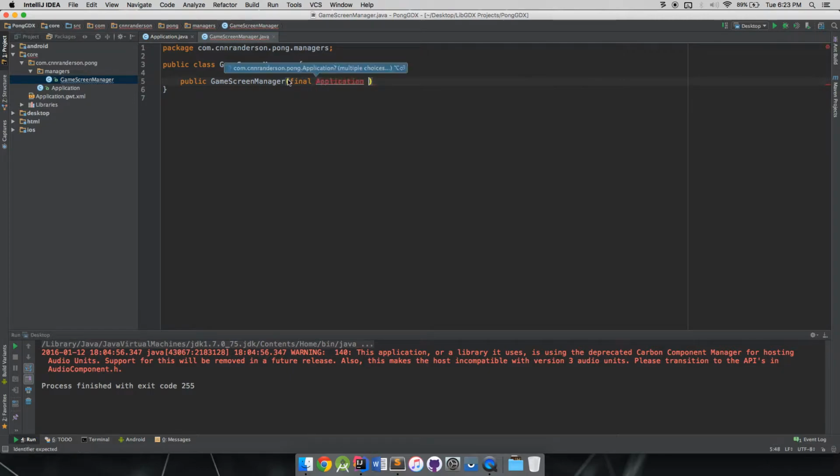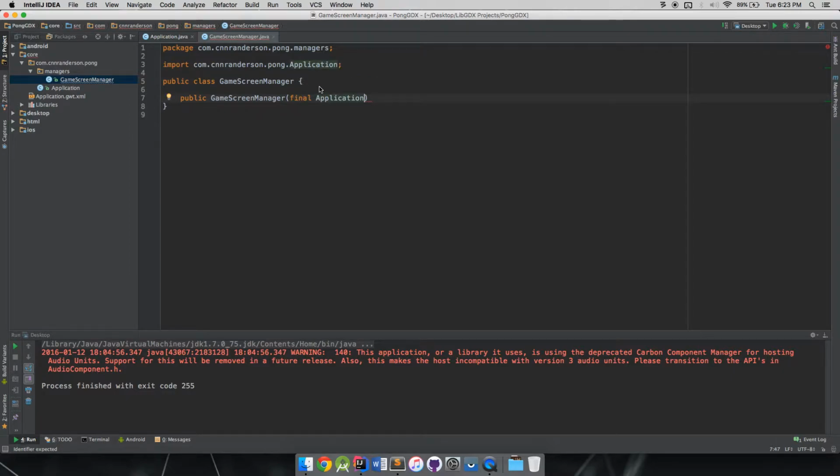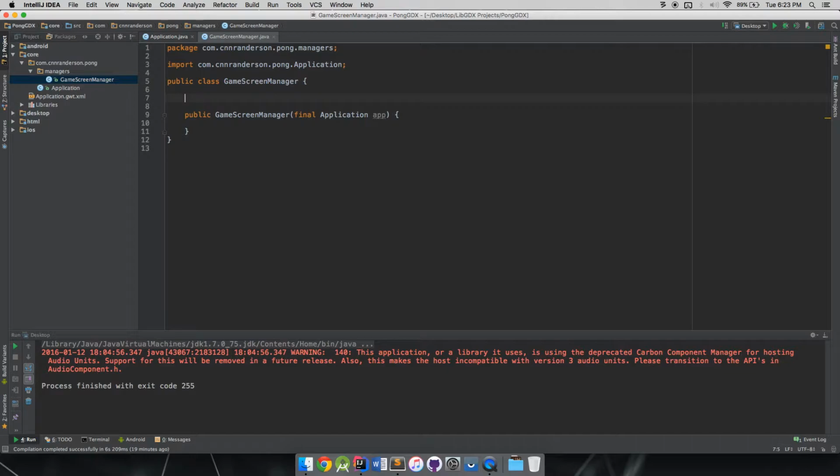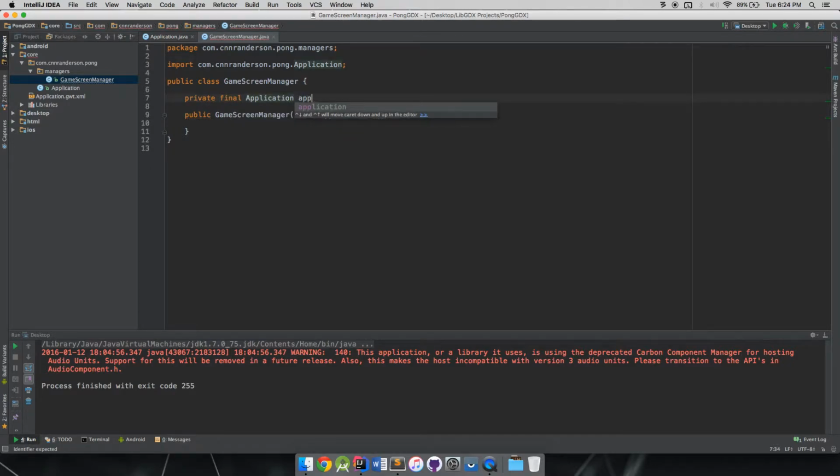That's going to be a final reference, because we really only have one application running of our game. So final application, we're just going to call it app, and then we need to make that reference up here. So that's going to be private final application app. That's going to be this.app equals app.